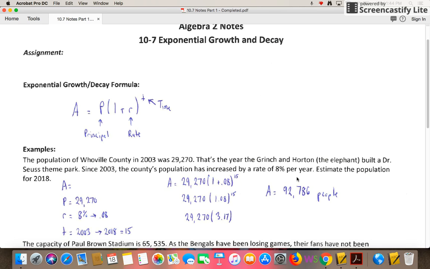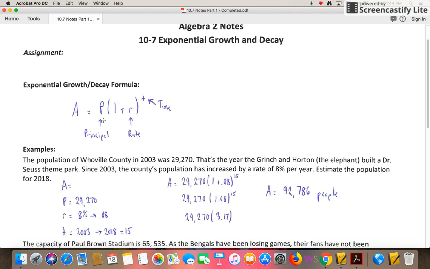All right, so today we're going to look at the first part of section 10.7, dealing with exponential growth and decay. Now, this is a little bit different. I've got the notes already filled out. I just want to go through these with you so that you can see how we're trying to work through these problems. The big takeaway from these types of problems is there's a specific formula that we're going to have, and you can see I've got it written out right here. It says A is equal to P, in parentheses, 1 plus R, all to the T power.